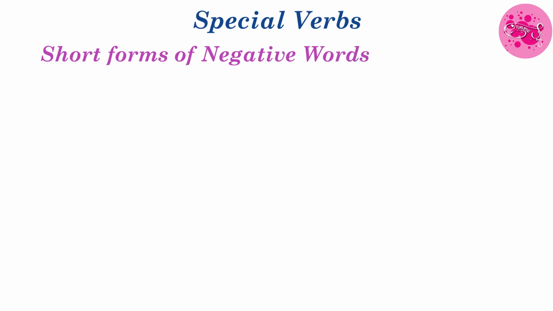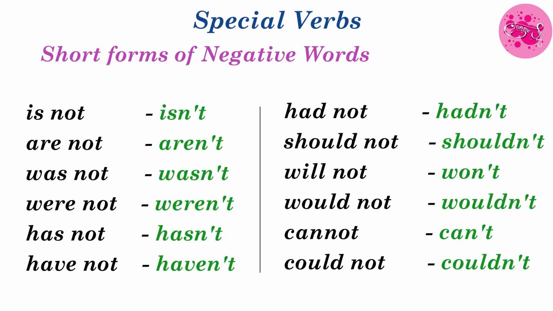Children, here are some short forms of negatives, or we can say short forms of negative words. Okay, for is not, we can write isn't. Are not, we can write aren't. Was not, we can write wasn't. Were not, we can write weren't. Has not, we can write hasn't. Have not, we can write haven't.